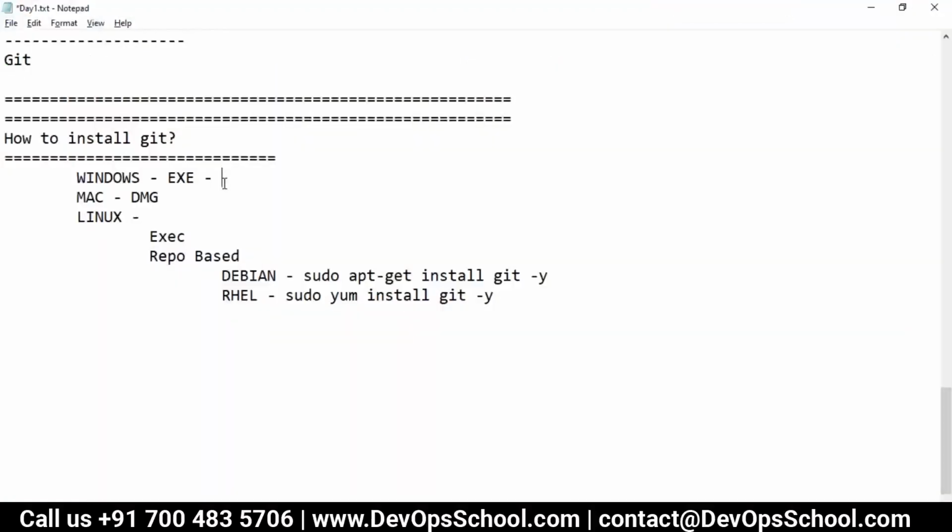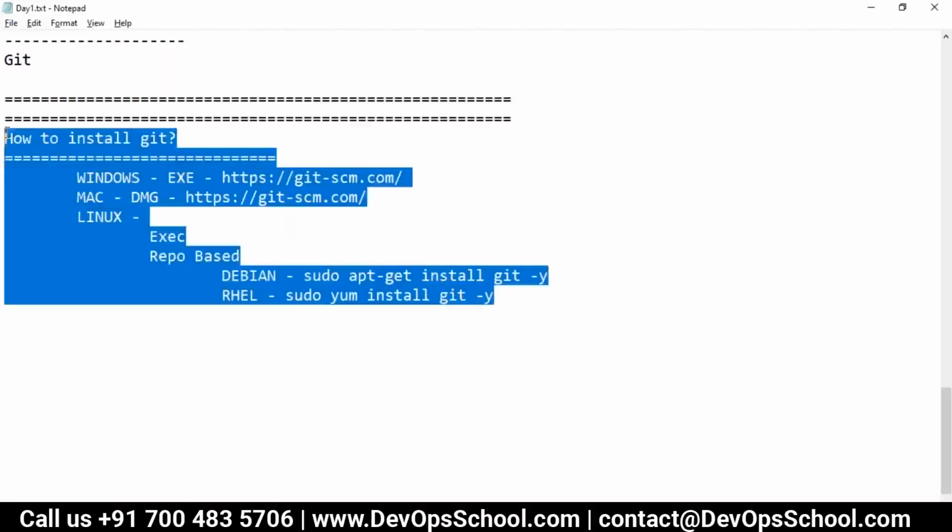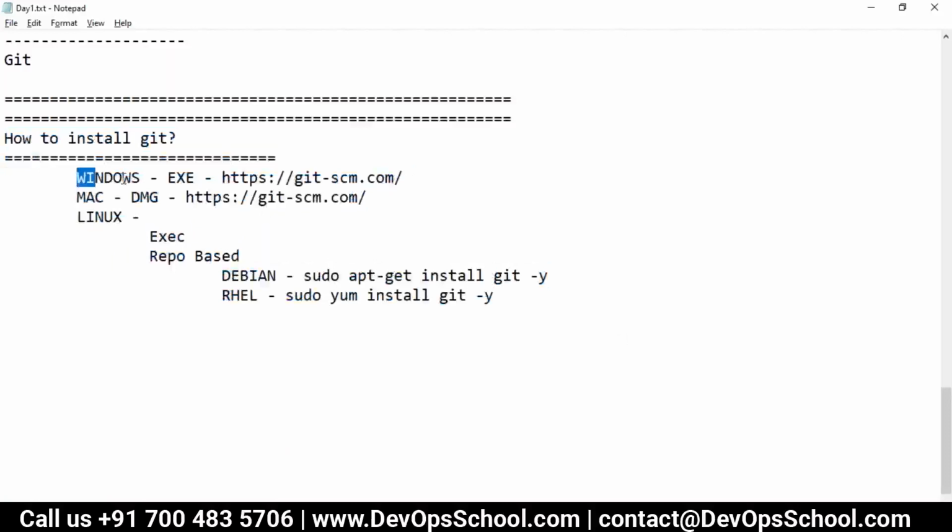Now I will not teach you how to install the exe, because you just download the exe, click on it, and keep clicking next till the end. Don't change any options. Continue with whatever the defaults are. So this is the way we install things. I believe you guys have Windows, so you will download from here and install this. Okay, did you understand this?